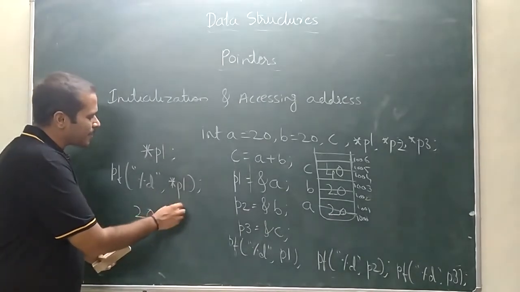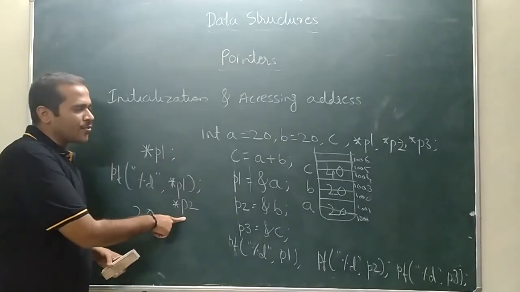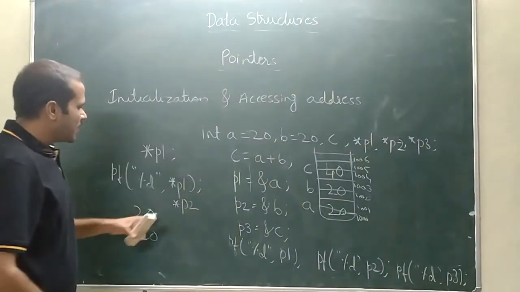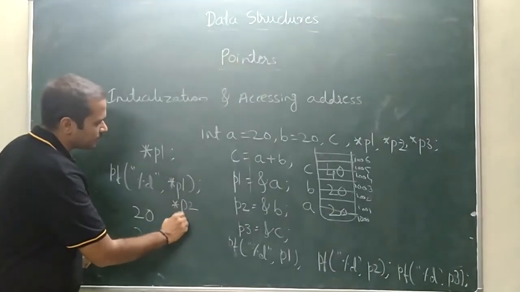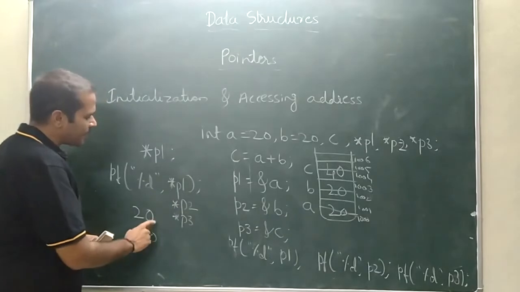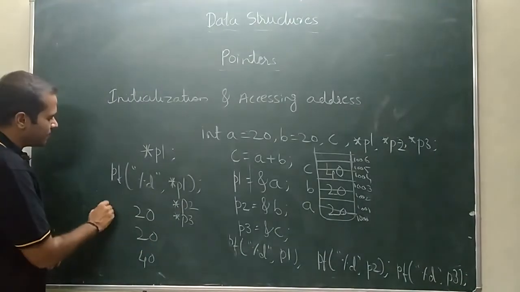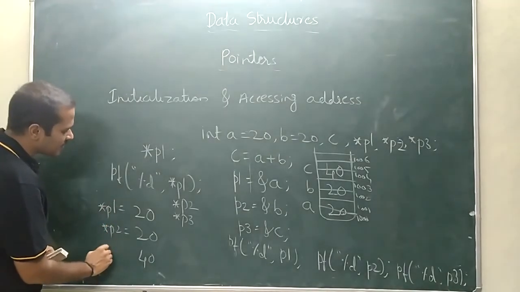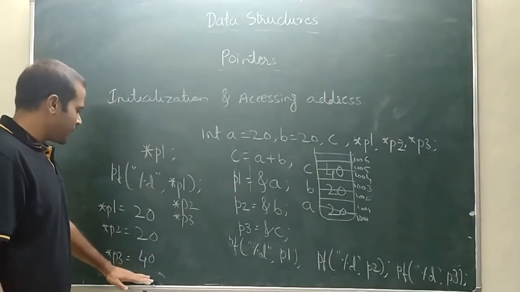So what if I display it as star P2? If I use star P2, the output will be again 20 because we have initialized 20 only. Now if I display it as star P3, the output will be 40. This is star P1, this is star P2 and this is star P3. Hope you understood this. Okay.